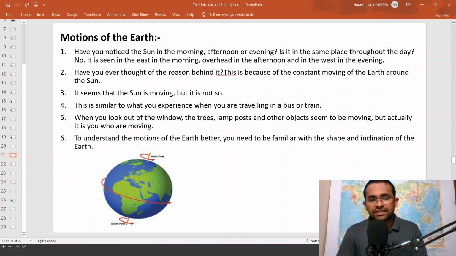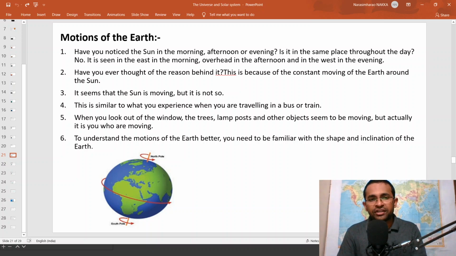So what is the reason behind the change in positions of the sun? Is sun moving? No. The earth is constantly moving. Because of the movement of the earth, the positions of the sun appears to be changing.